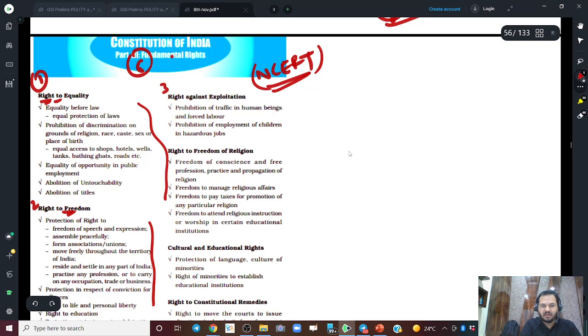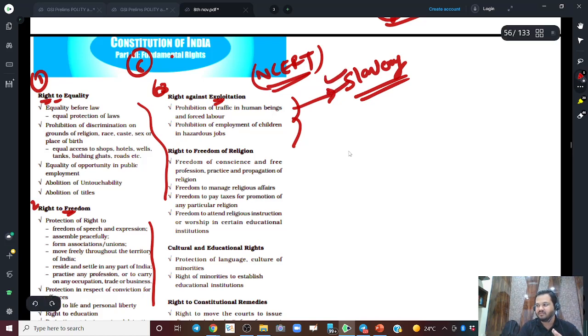Then we have right against exploitation. That in our country no human being can be trafficked or can be forced for labor, right? So you might be thinking why these are here, but you must be aware that a few hundred years ago, phenomena like slavery were widespread across the world, right? So these are things which we cannot do even in our society.